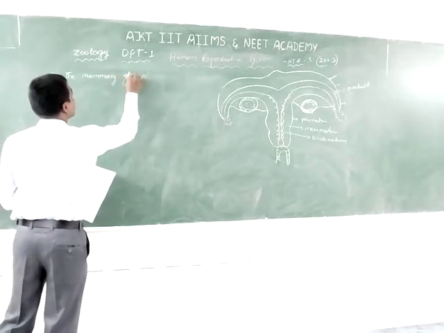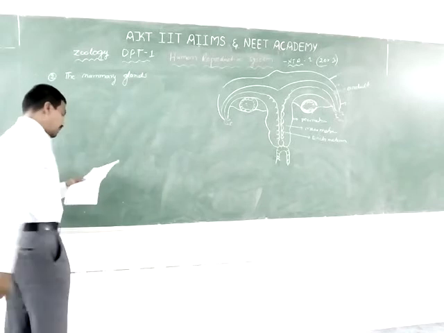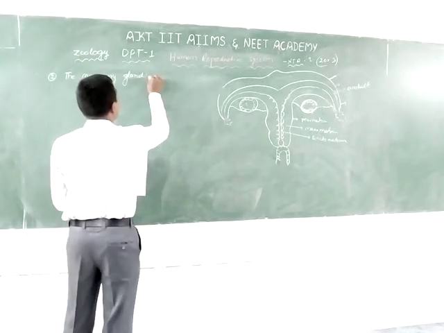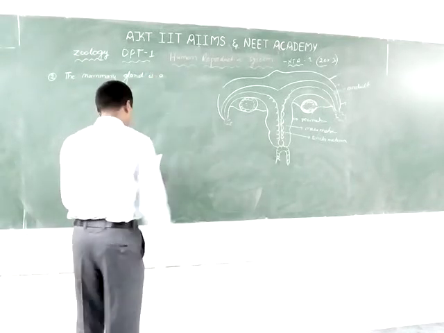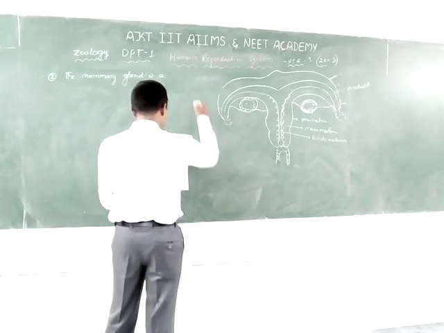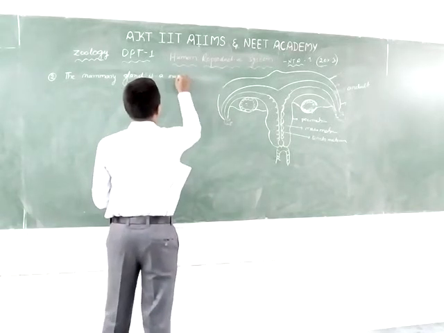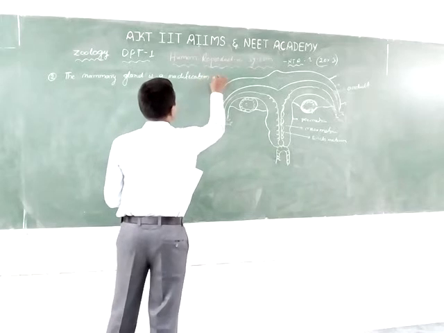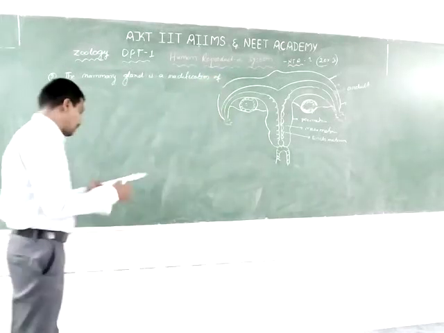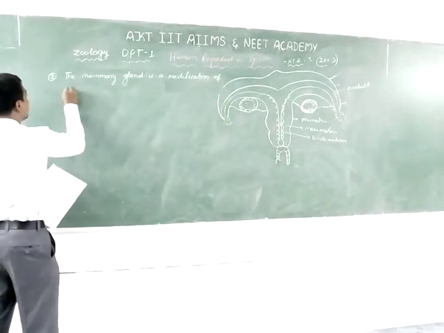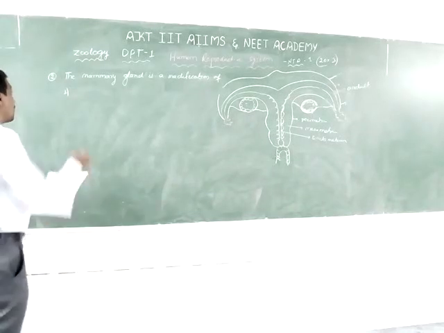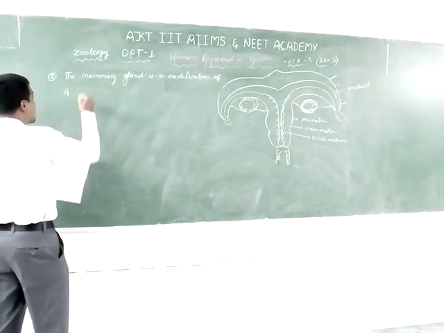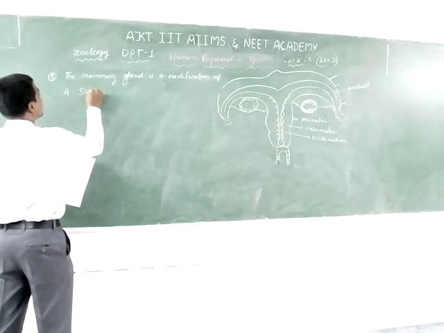Mammary gland is a modification of which gland? The first option is sweat glands.